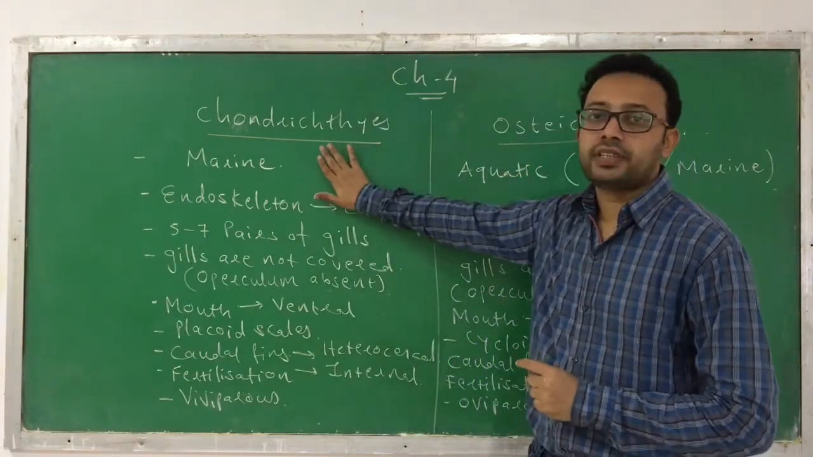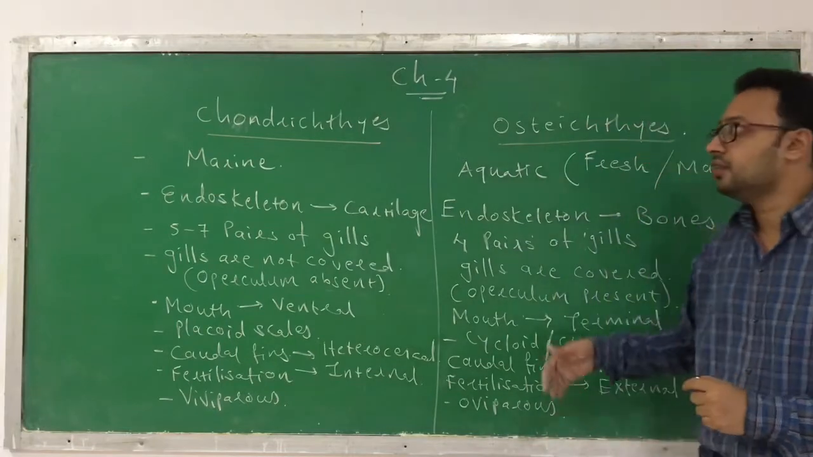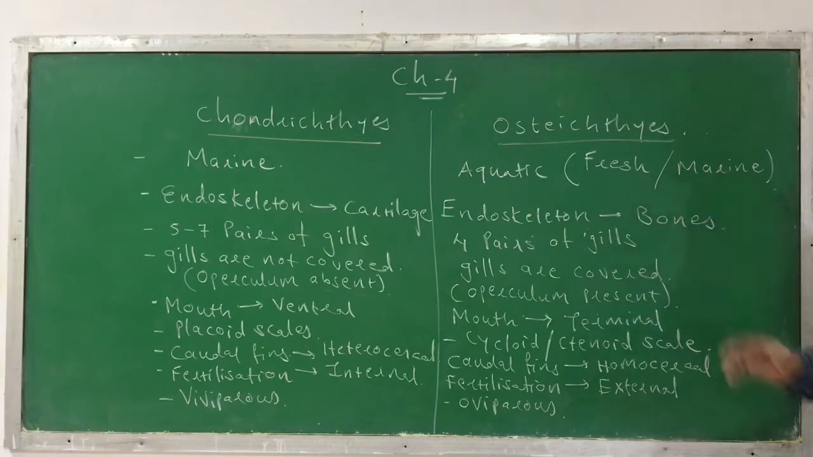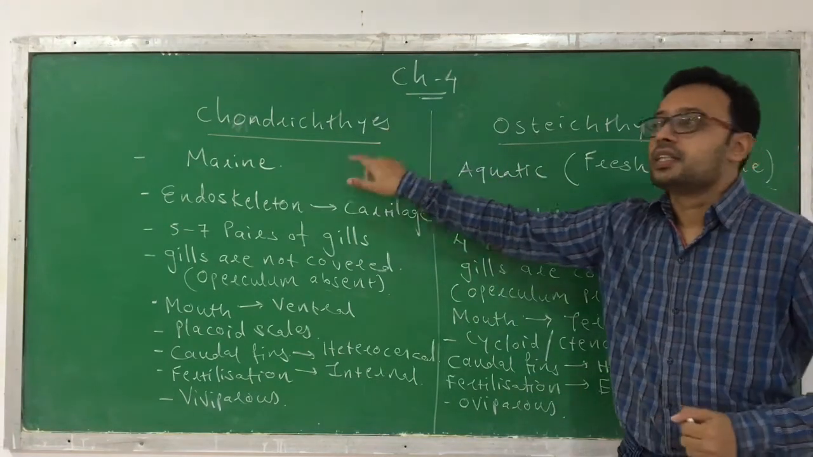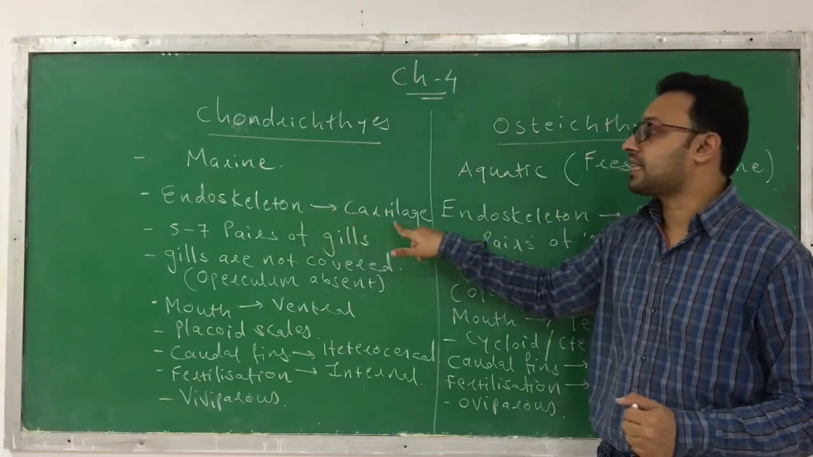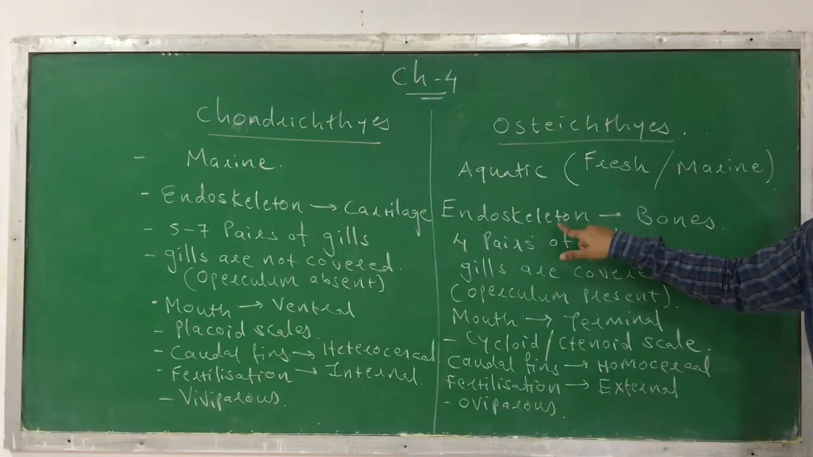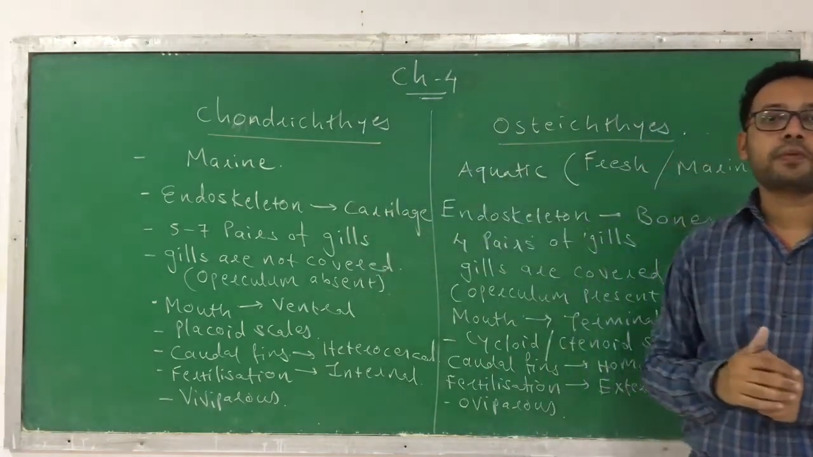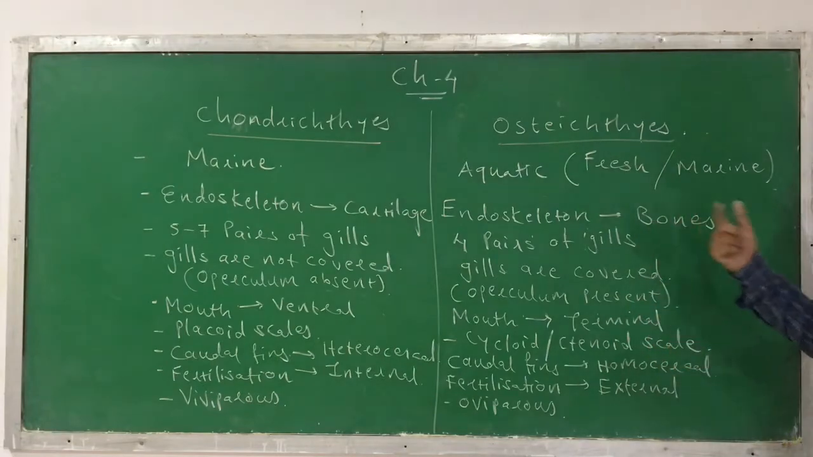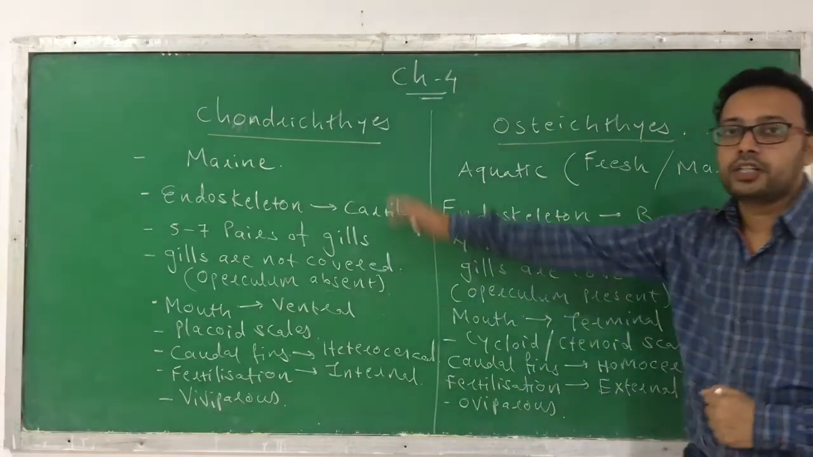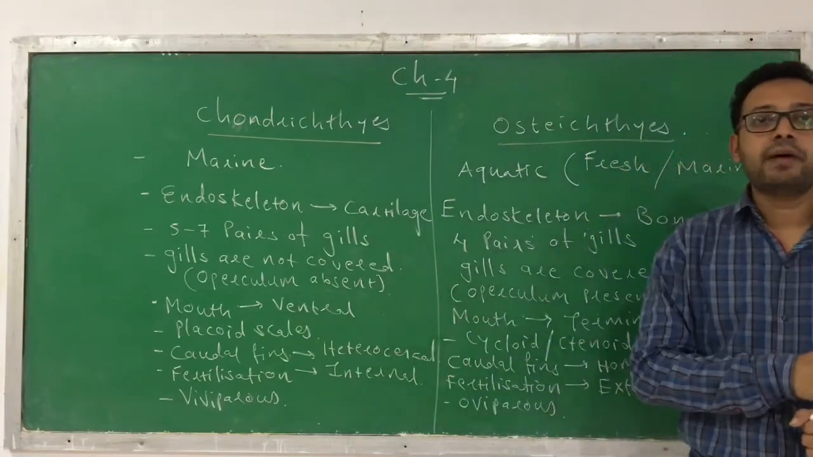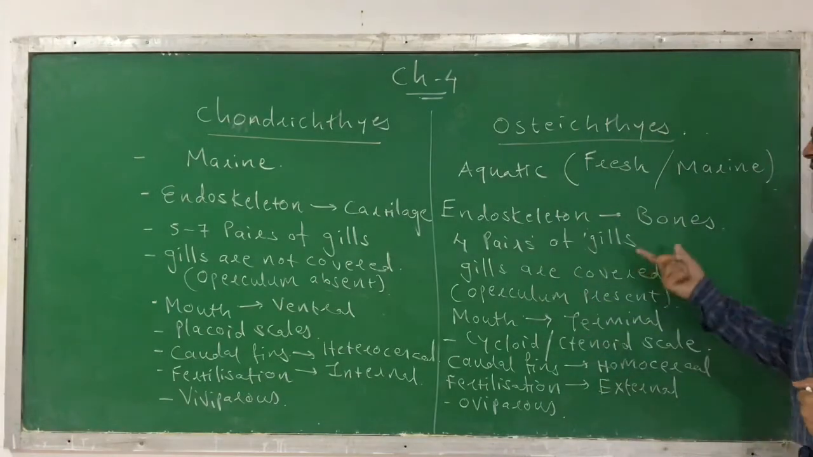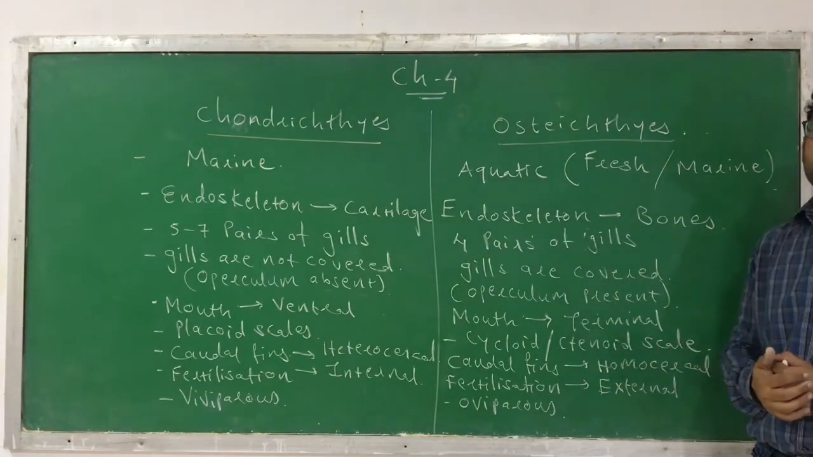Chondrichthyes are marine, found in sea water, but the osteichthyes are aquatic, found in both kinds of water, fresh water and sea water. In chondrichthyes, the endoskeleton is cartilaginous. In osteichthyes, the endoskeleton is bony. In chondrichthyes, 5 to 7 pairs of gills are present. In osteichthyes, 4 pairs of gills are present. In chondrichthyes, the gills are not covered by a covering, means operculum is absent. But in osteichthyes, the gills are covered by a covering, that means operculum is present.